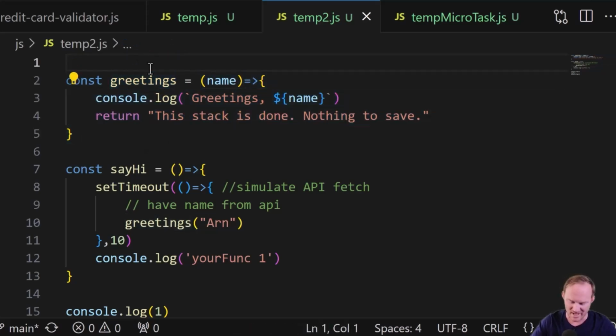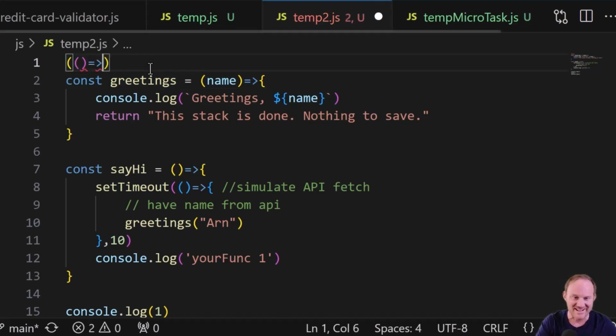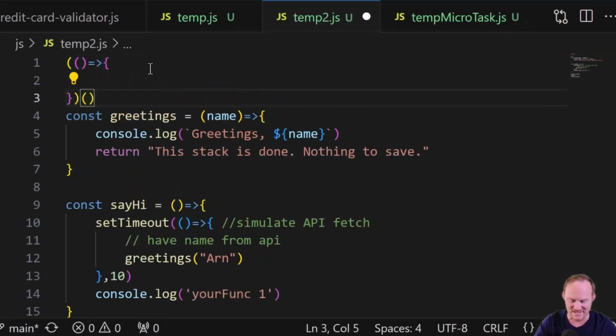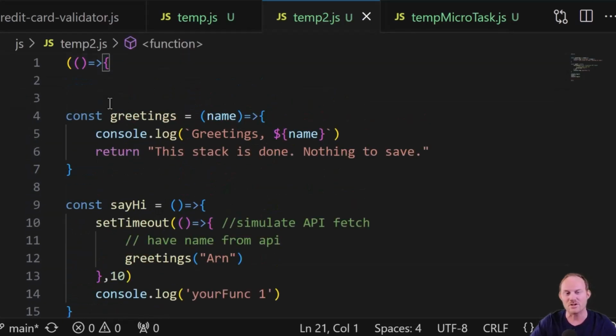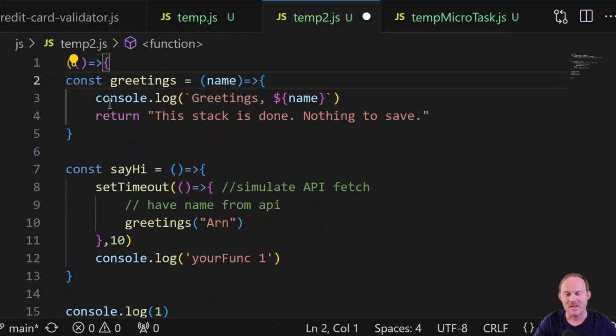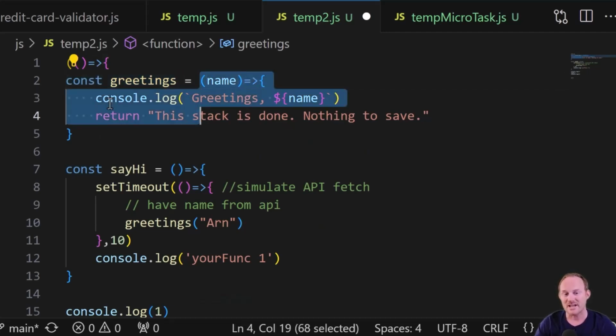Once again, whether we like it or not, JavaScript is going to wrap this around everything. And we have one global function that's going to get thrown on the stack. This variable is going to get registered, but this is just a function that hasn't been run, so it's not on the stack. It's just, hey, if anybody calls it, it'll be ready to be put there.